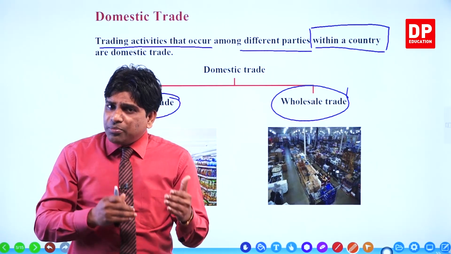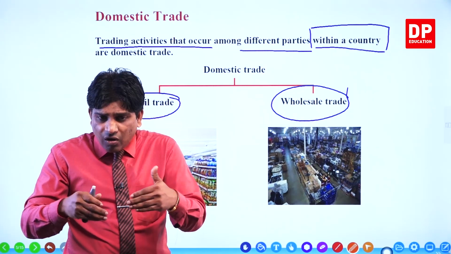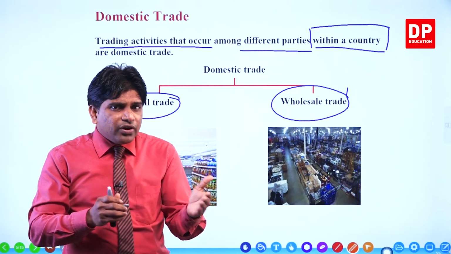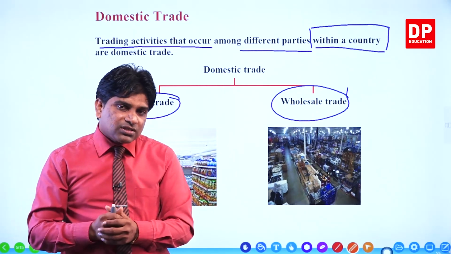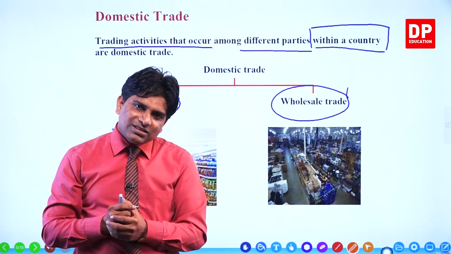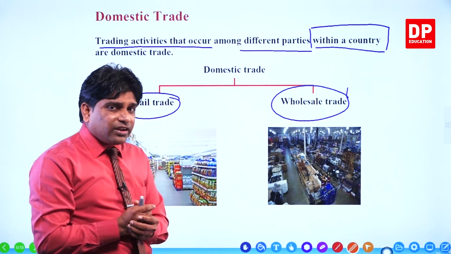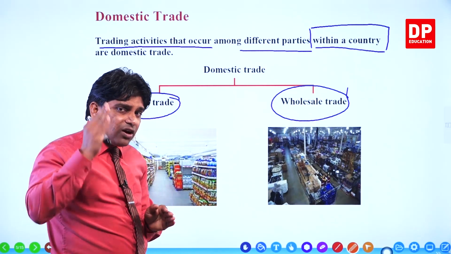Why do you purchase cement, bricks and steel? To construct your own house. For your consumption, for your usage. Then that one also is what? Retail trade.